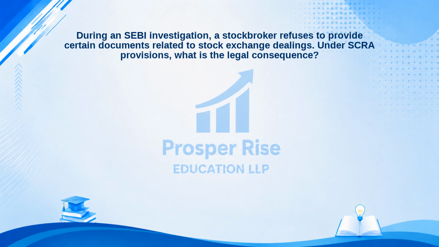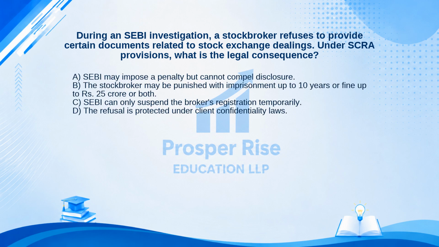Test your knowledge with this one. During an SEBI investigation, a stockbroker refuses to provide certain documents related to stock exchange dealings. Under SCRA provisions, what is the legal consequence? Here are your options. A. SEBI may impose a penalty but cannot compel disclosure. B. The stockbroker may be punished with imprisonment up to 10 years or fine up to 25 crore or both.